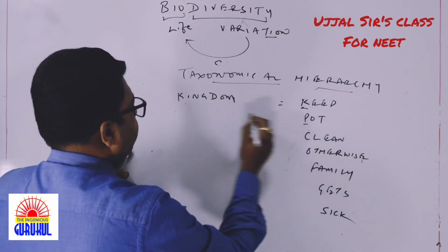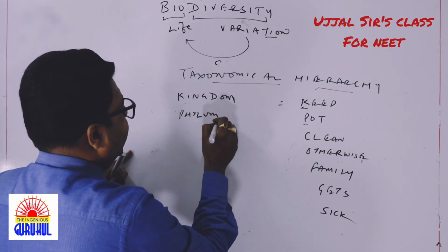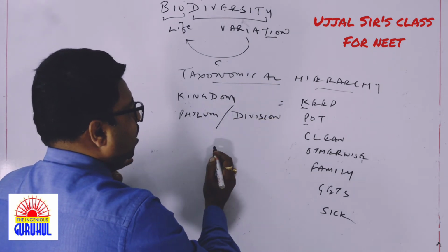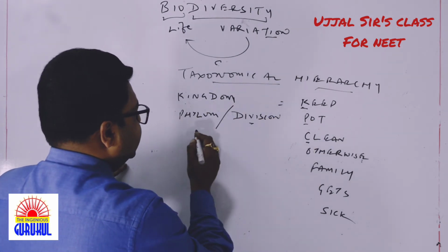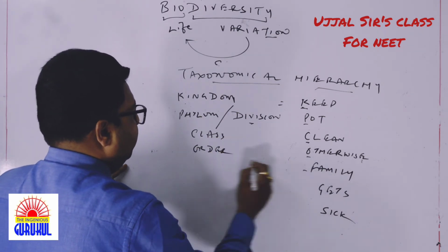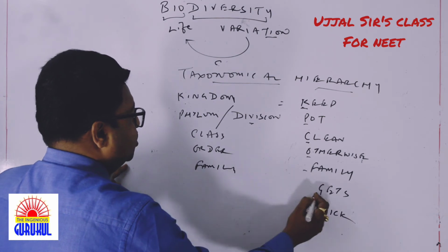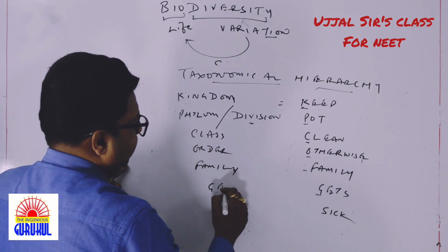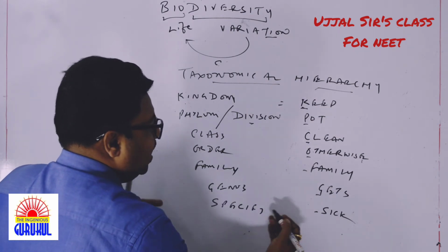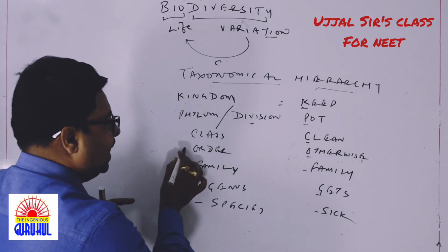K for kingdom, P for phylum. Phylum in case of animals, but in case of plants, it is not phylum, it's division. Then C for class, O for order, F for family, G for genus, and S for species. Each one of them is nothing but a taxon.